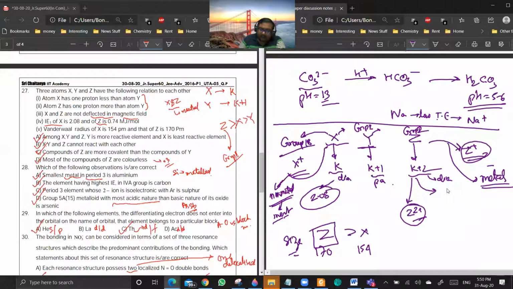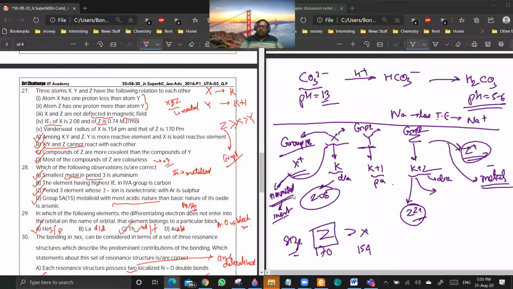X, Y, and Z cannot react with each other. That is an important clue. Either the three metals will not react with each other, or if there is one non-metal, then that non-metal has to be a noble gas. Otherwise, non-metals and metals react. We know that Z is definitely a metal, so X has to be a non-metal with high ionization energy. That non-metal has to be a noble gas only. Only through that can you arrive at that conclusion. Are you getting my point? Yes, sir.